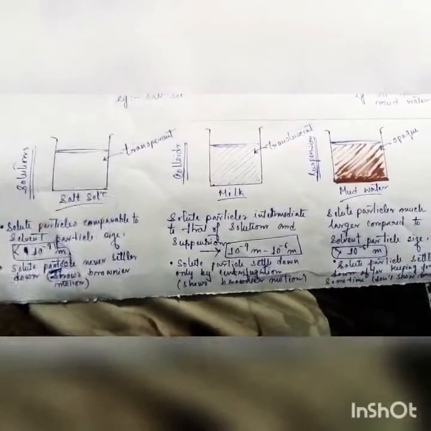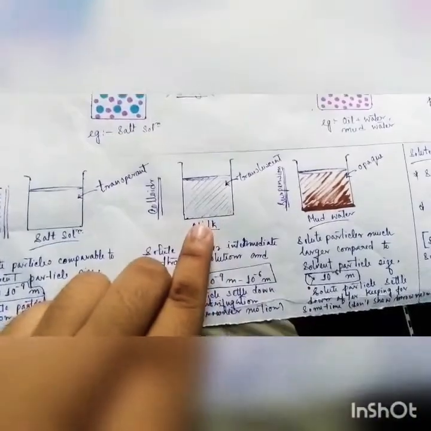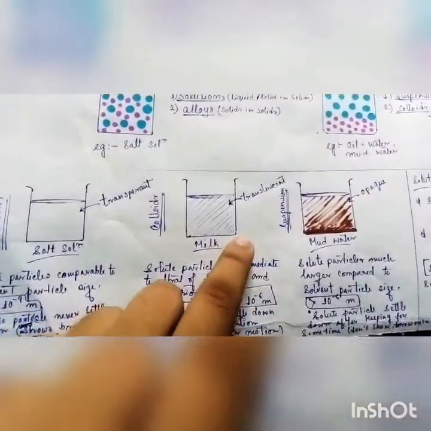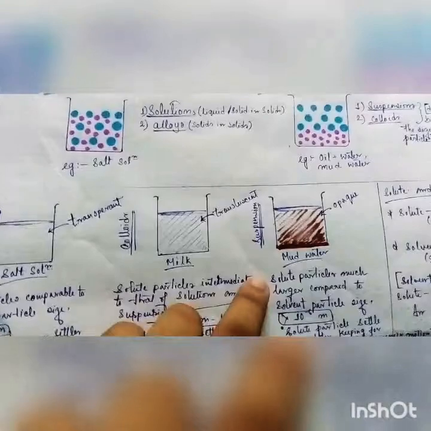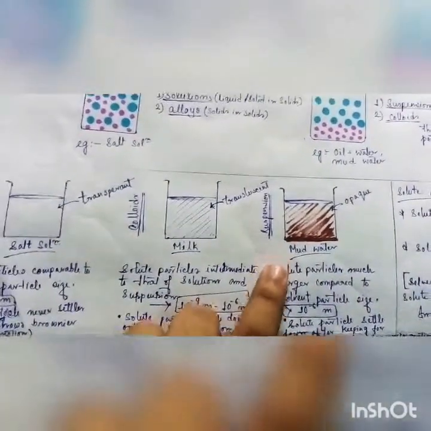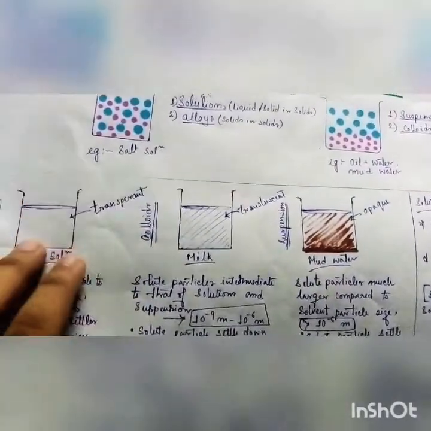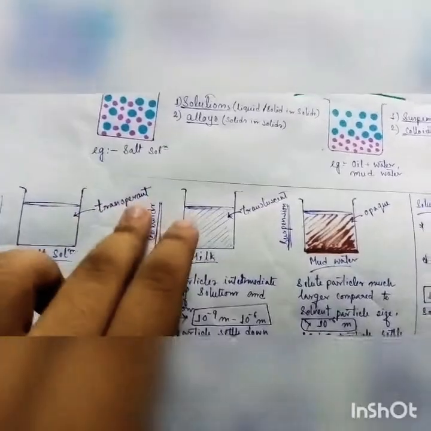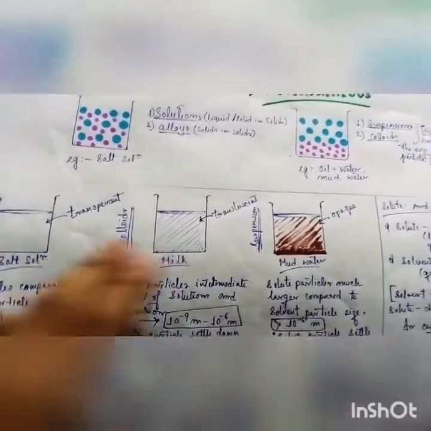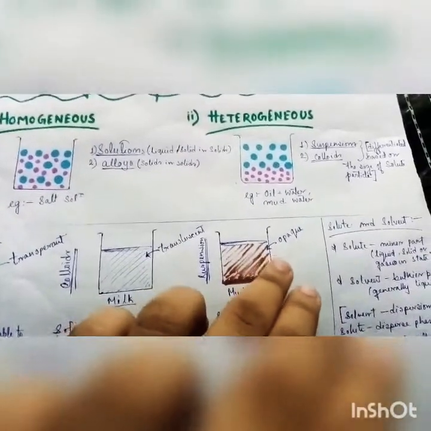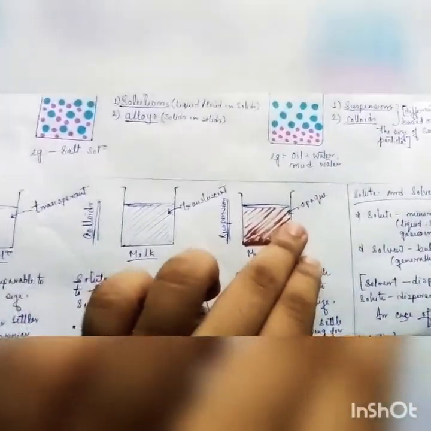See this diagram. I have written salt solution, milk and mud water. In case of salt solution, we can see through it. In case of milk, we can't see through it properly. But in case of mud water, we can't see through it at all. So, on the basis of the passing of light through these, we call them transparent, translucent and opaque. Transparent means we can see through it. Translucent means we can partially see through it. And in case of opaque, we can't see the object at all.